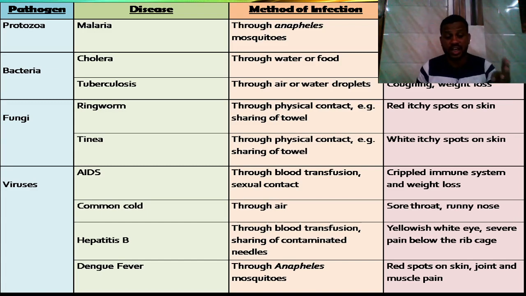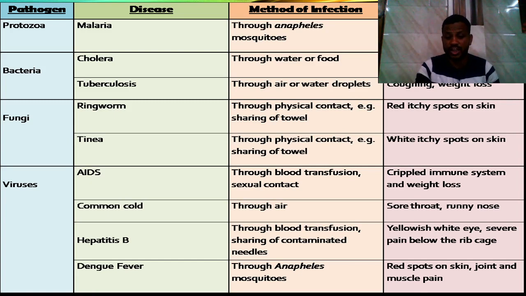Viruses cause AIDS, acquired immunodeficiency syndrome, which is caused by the HIV virus. A virus causes the common cold. A virus causes hepatitis B. A virus causes dengue fever.